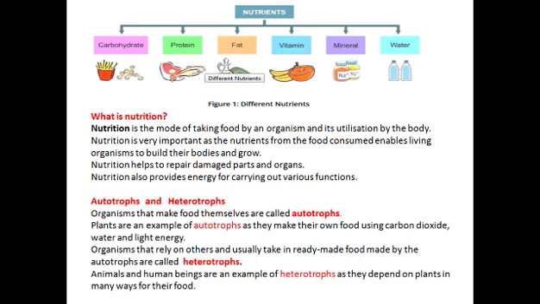First of all, what is nutrition? Nutrition is the mode of taking food by an organism and its utilization by the body. What do you mean by food, different types of nutrients? You can see the images here, different types of nutrients: carbohydrate, protein, fat, vitamin, mineral, and water. So these six nutrients are very important for our body.